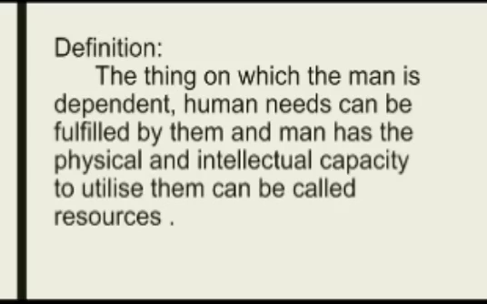For example, wood: we are dependent on it, and our needs can be fulfilled by it, but we are converting the wood into furniture. That is, we are using physical and intellectual capacity to convert the thing into a resource. So in the definition of resource, three things are important. One, we are dependent on it. Second, our needs will be fulfilled by it. Third, we have a capacity, an intellectual or physical capacity, to change the particular thing into utilization, that is, usefulness. Then only the thing is known as a resource.